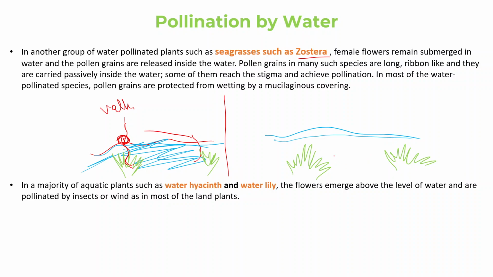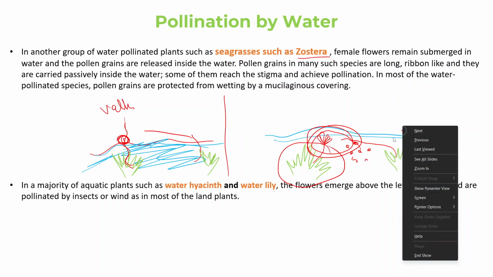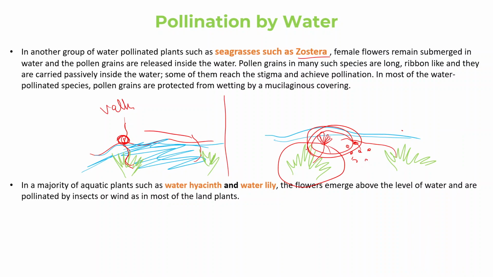The female flowers remain submerged. For example, this is my female flower. It remains submerged in the water, and the pollen grains are released inside the water itself. This whole thing is occurring inside the water, right? So Zostera does not need to come above the water surface. The whole fertilization takes place inside the water.